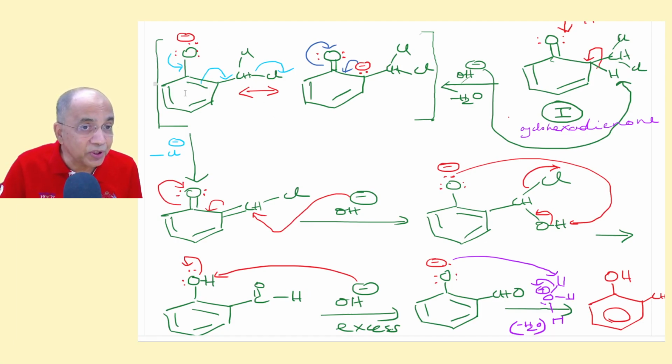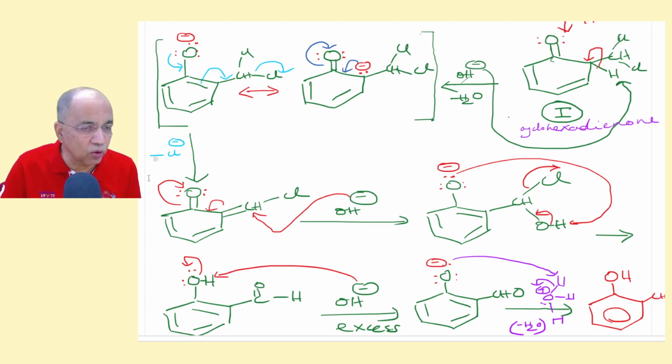This comes in many literature, even in Google sources, Wikipedia, you will find that OH minus ion attacks to remove chloride ion. No, it is the lone pair on the oxide ion that comes here, this comes here, and chloride ion goes.